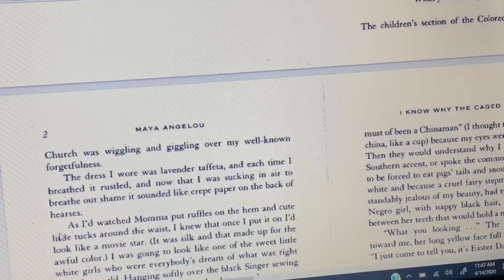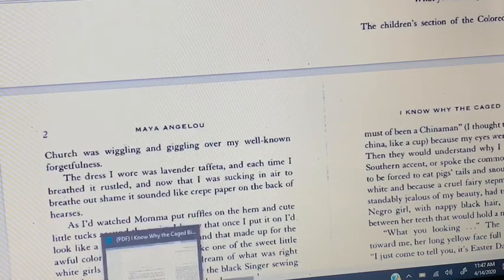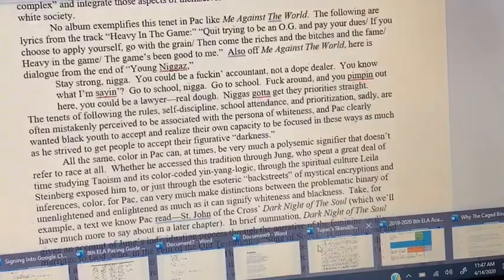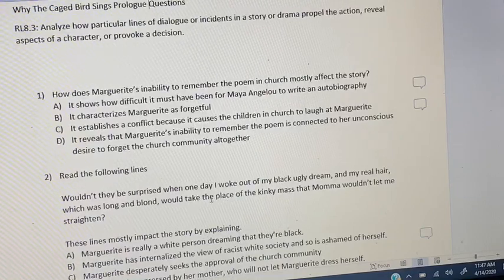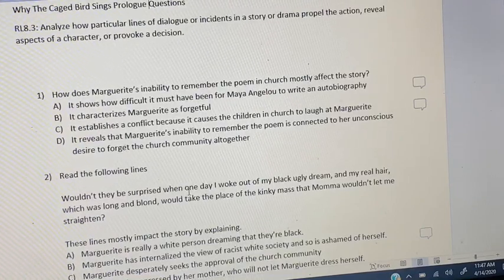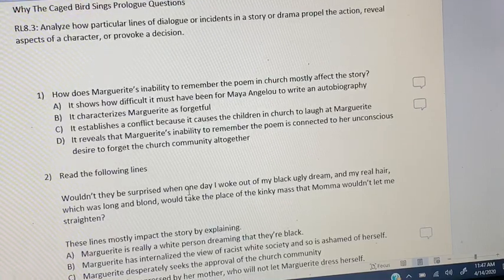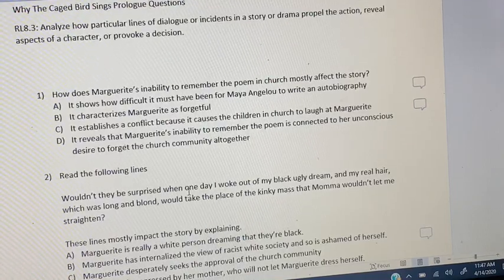So now that we've kind of answered the question for ourselves, let's go back and see what's provided in the options. So A says it shows how difficult it must have been for Maya Angelou to write an autobiography. Whoa, that's smart, but is it actually answering the question?